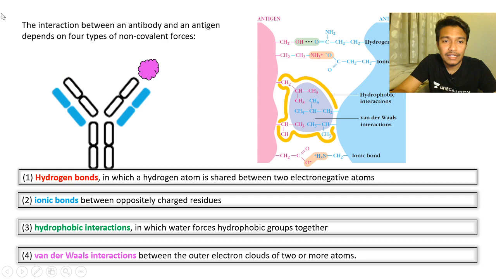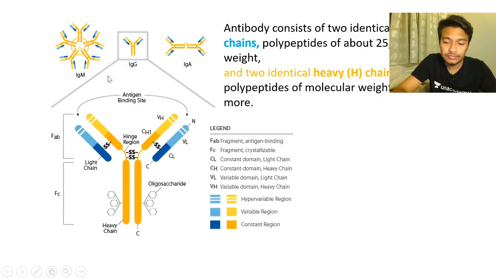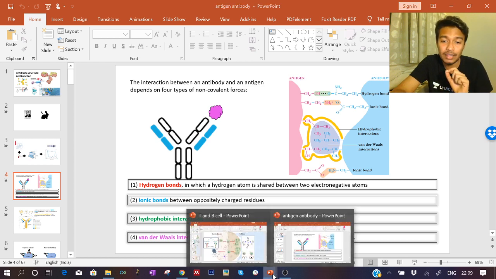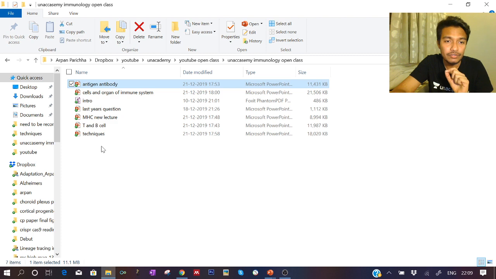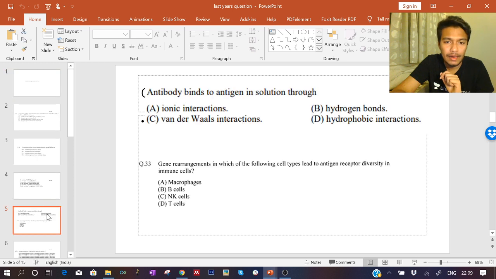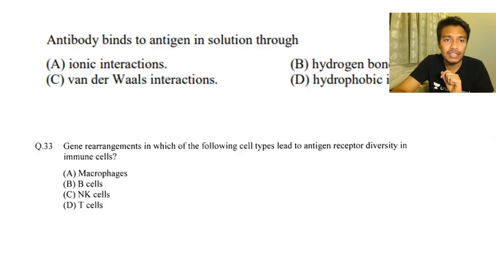Since we are talking about this, as we are progressing bit by bit, we should get the numbers. This is a hot topic, so I'll show you the evidence. Here we have the last year question, and I'll show you where they have asked this. Look at this question.